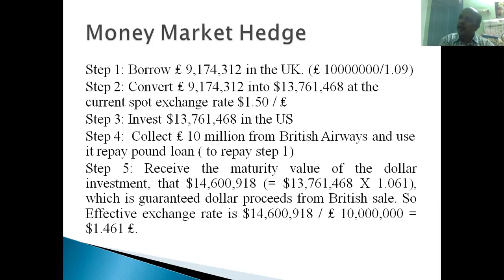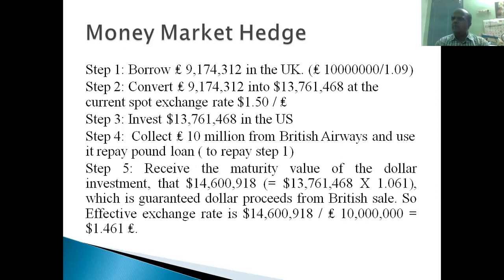So how much do they have to repay after 1 year in the UK money market? It is 10 million pounds they have to repay. So 9.1 million is borrowed, and 10 million pounds is to be repaid after 1 year. They receive this 10 million pounds from British Airways, and Boeing Corporation will pay this 10 million pounds to the UK money market. They will repay the amount to the bank from which they borrowed the 9.1 million pounds.